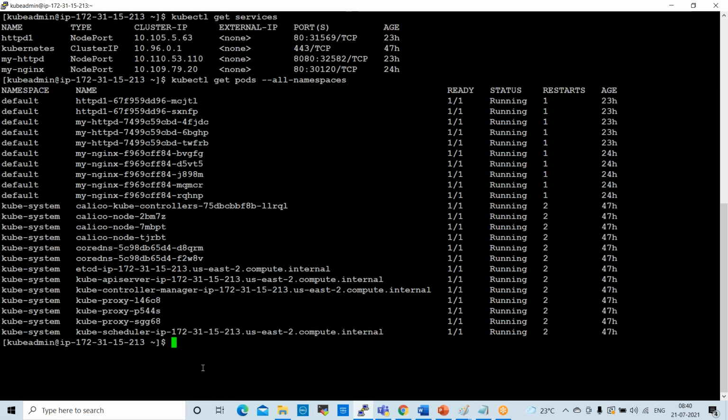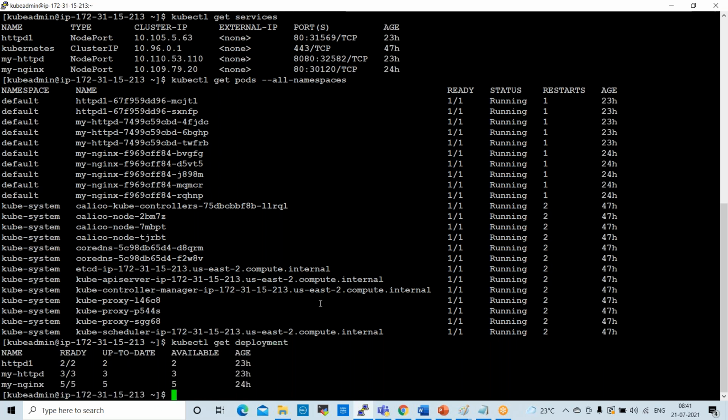Next one is if you want to check all the deployments, the command here is kubectl get deployment. So to check the deployment, these are the deployments, okay.